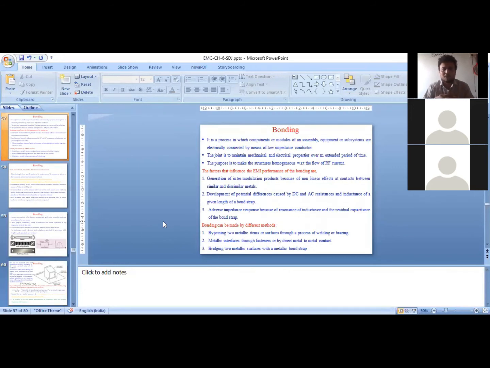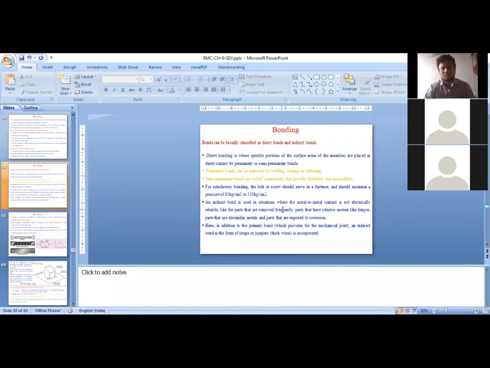Second, development of potential differences caused by DC and AC resistances and inductances of the given length of a bond strap. A bond strap is nothing but a conducting wire that we use to connect two surfaces or two metallic objects. We'll talk about this in detail in a coming slide. Third, the adverse impedance response because of resonance of inductance and residual capacitance of the bond strap. The second and third points we'll discuss in detail in coming slides, on how these two will affect the performance of the bonding.